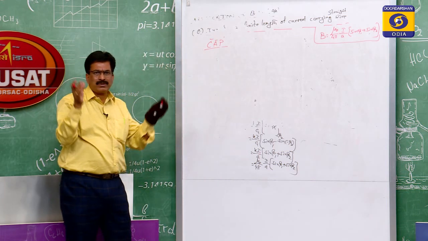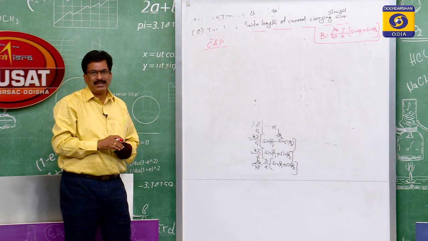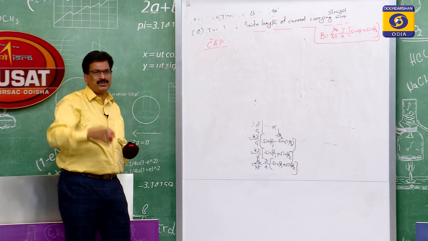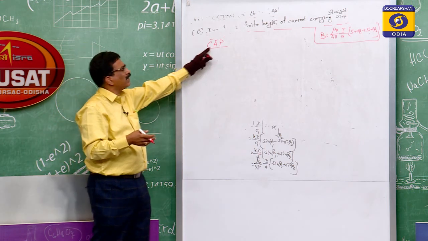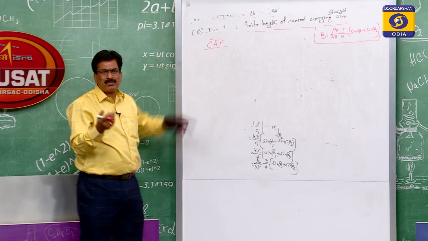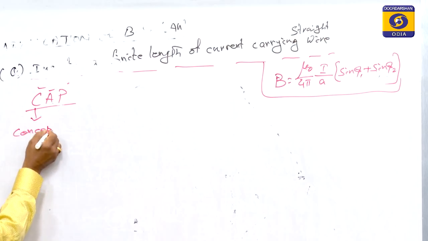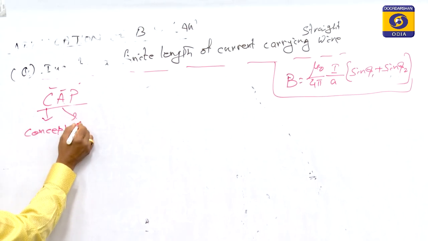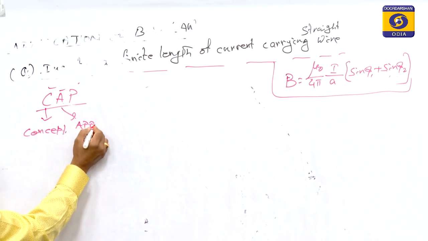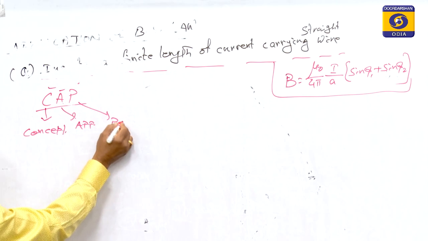If you put that hat over your head, you will go to the upper position. The hat is known as the cap. So what does this cap mean? The C means concept, A means application, then you become perfect.